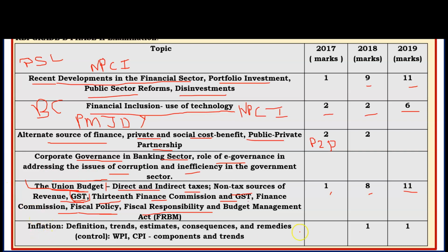In the inflation part, we have definition, strength, estimates, consequences and remedies, WPI and CPI components and trends. This topic is important for the ESI section also, like WPI components, CPI components.